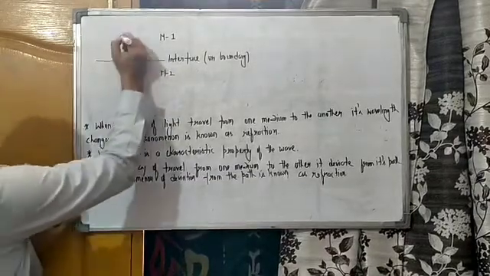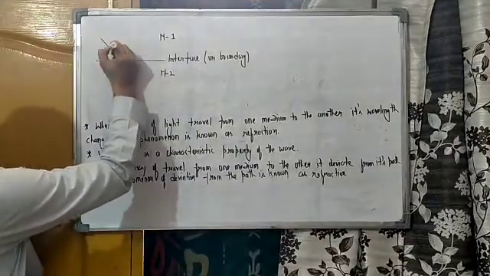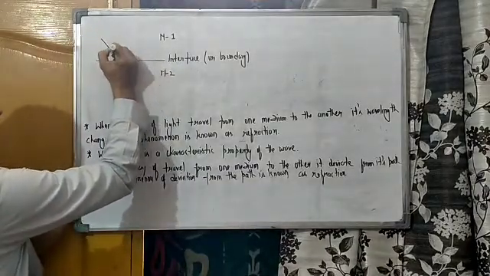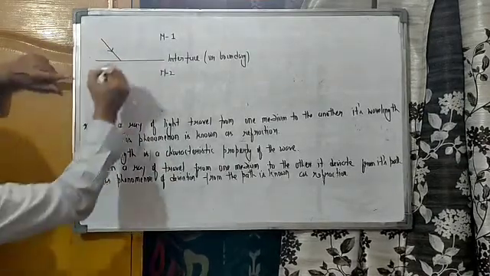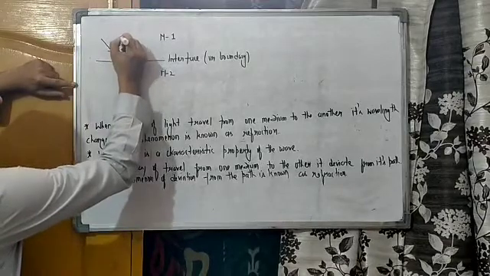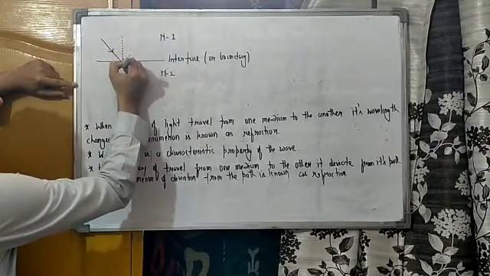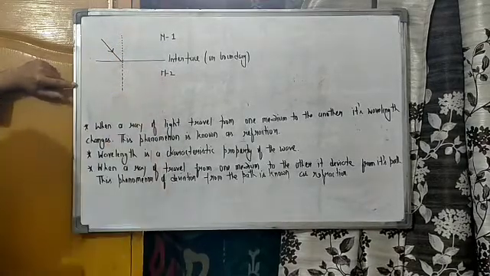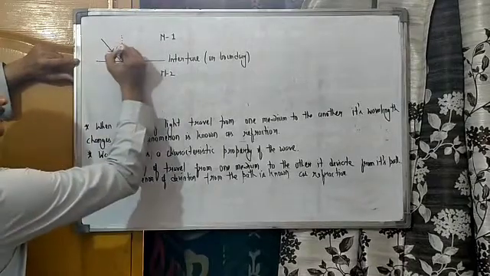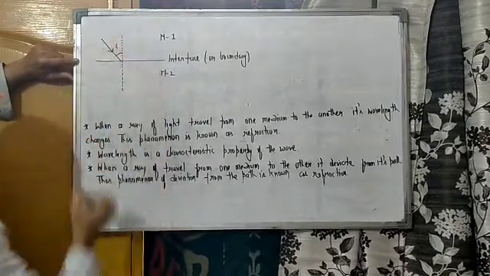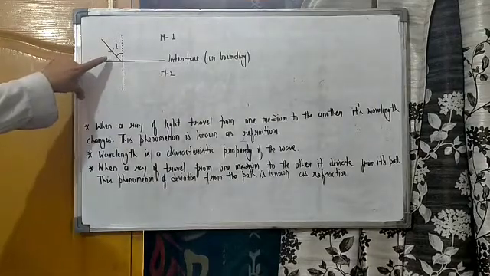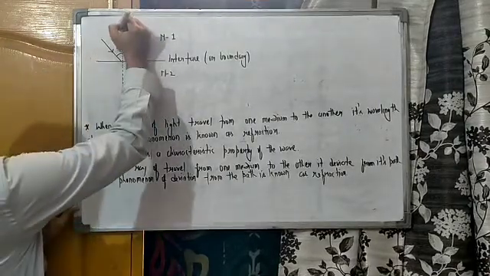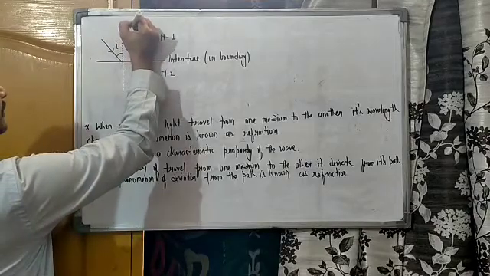Let a ray be incident on the surface like this. At the point of incidence, draw a line perpendicular to the surface. This angle is known as the angle of incidence, and this dotted line is known as the normal.